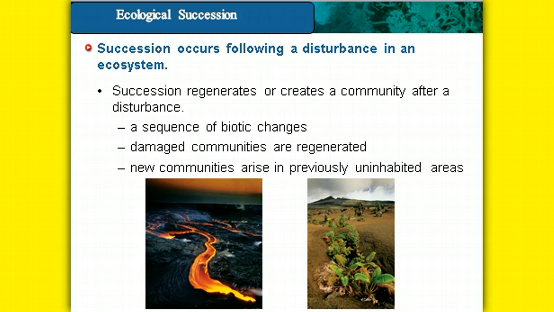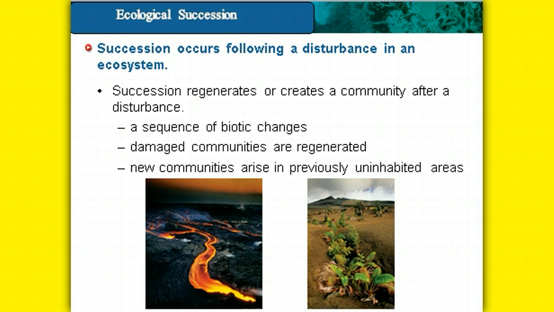Well, the interesting thing that happens after a forest fire occurs is the succession of that ecosystem. Now, this is when there's a regeneration of the community after the disturbance. It's a sequence of biotic changes that occur as living things move in and reclaim that area. Damaged communities can be completely regenerated over time. New communities sometimes arise in previously uninhabited areas, which can make a brand new habitat.